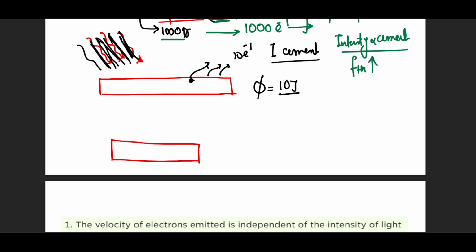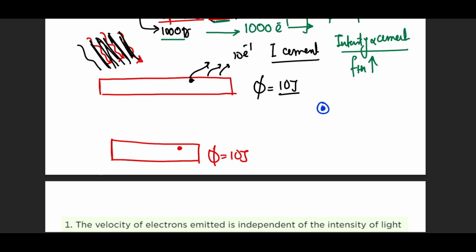Let's say that we are not going to change the energy of the photon. We are going to keep the number of photons constant, but we're going to increase their energy. Let's say that the work function in this case is still 10 joules. The electron requires 10 joules to escape. It needs that much energy to overcome the attractive forces of the nucleus. So let's say we're going to consider two scenarios.